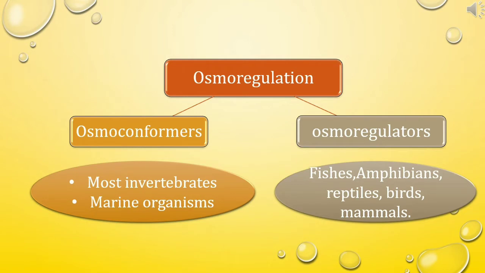Based on osmoregulation, animals are classified into two types. They are osmoconformers and osmoregulators. Examples for osmoconformers are most invertebrates and marine organisms. Examples for osmoregulators are fishes, amphibians, reptiles, birds and mammals.